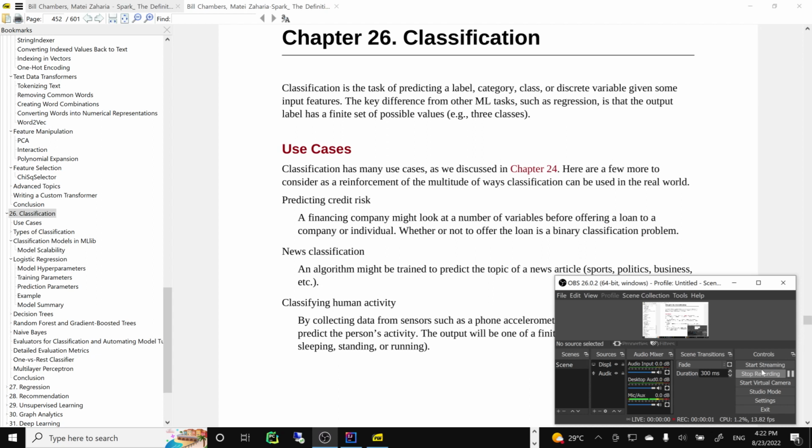Welcome back to our Scala to Spark class, and we will look at chapter 26 of Spark: The Definitive Guide. We will look at classification tasks. This is one of the three major categories of tasks in machine learning.